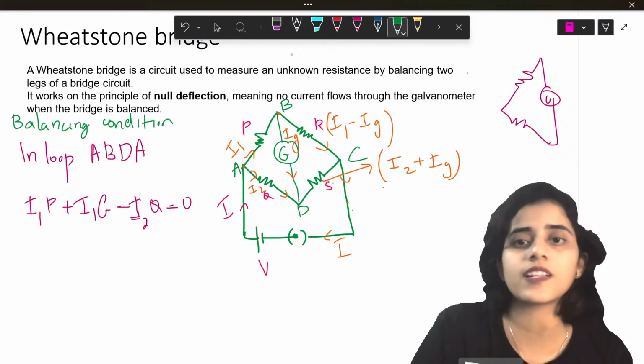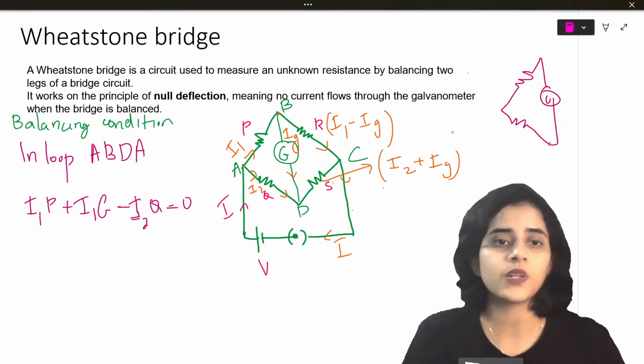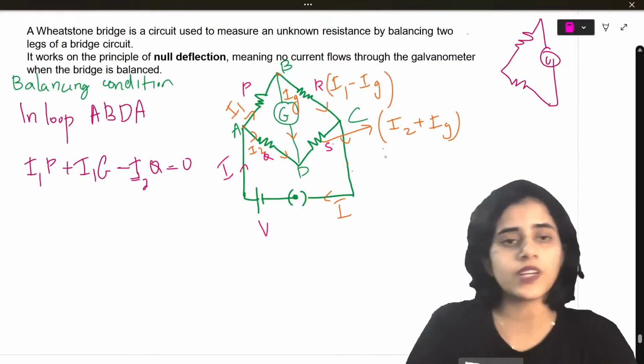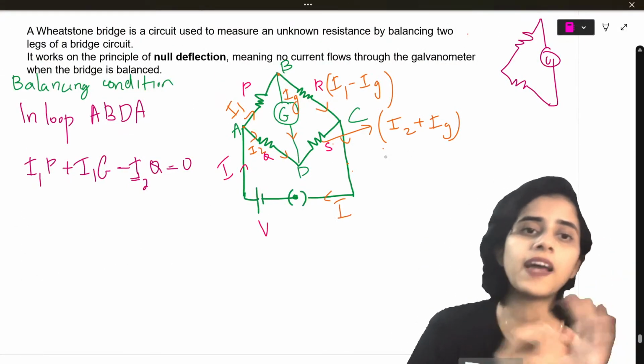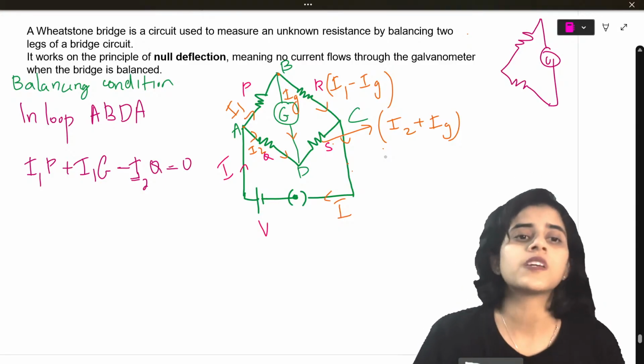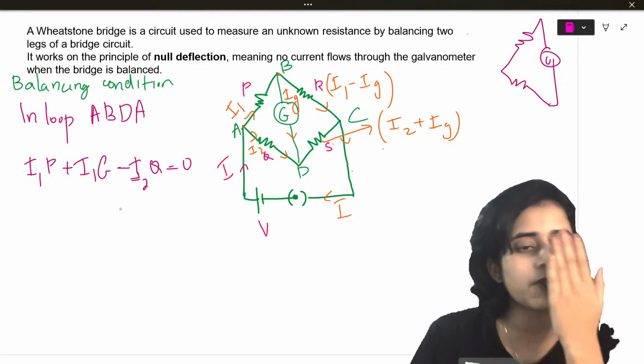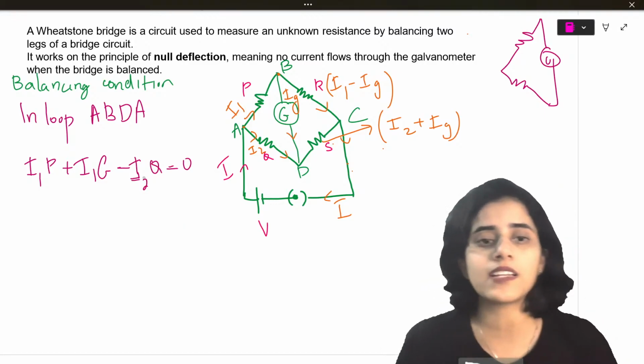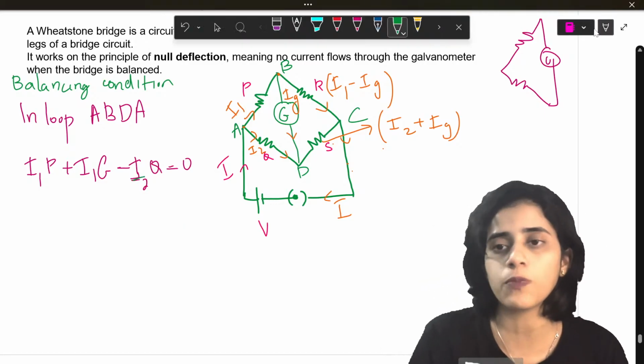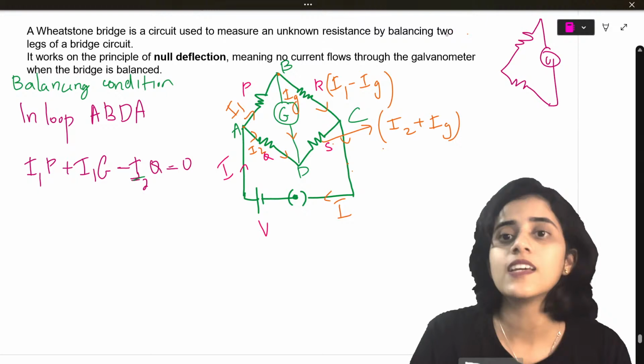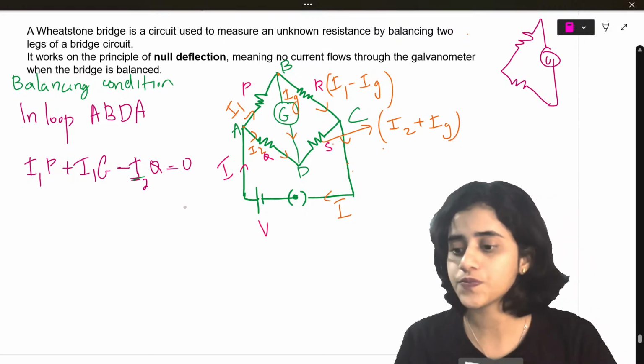I think I have a slide here. Same thing. What I do here is the balancing condition of a Wheatstone's bridge. So I have the first formula: I1P plus I1G minus I2Q should be equal to 0, because when the Wheatstone's bridge is balanced, it should be 0.